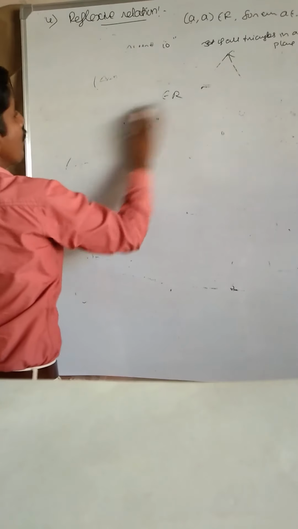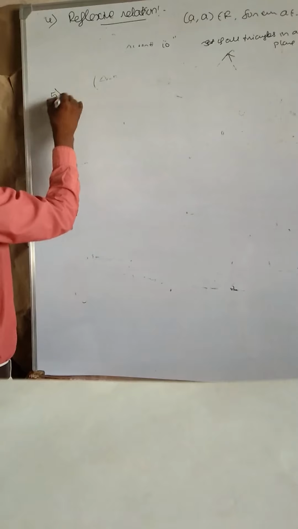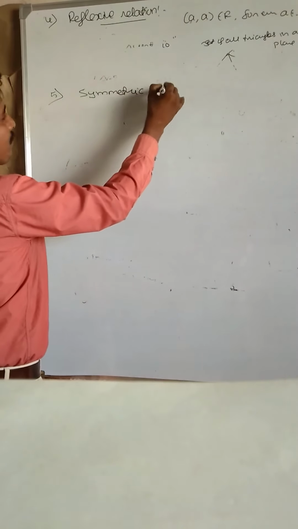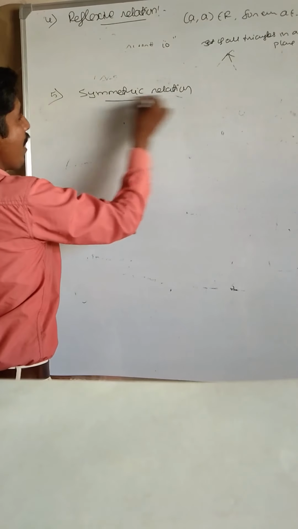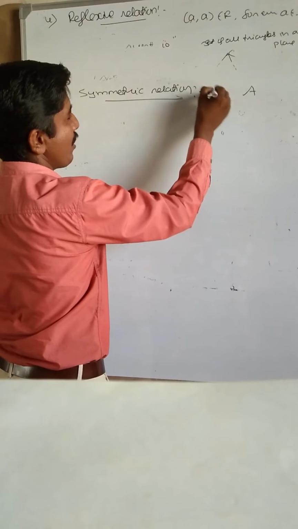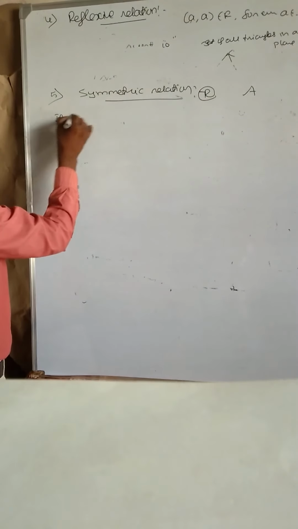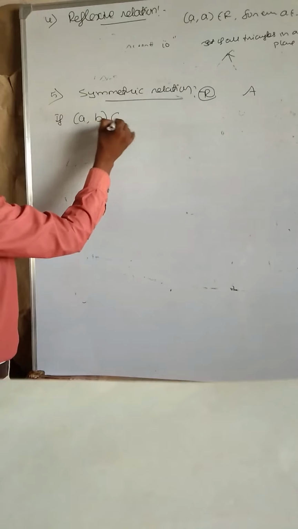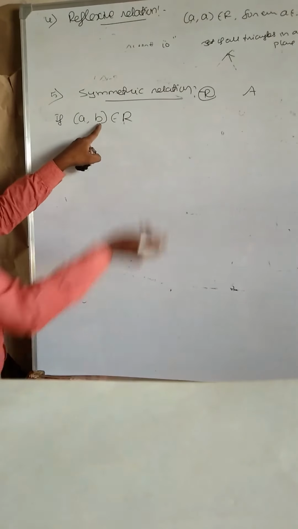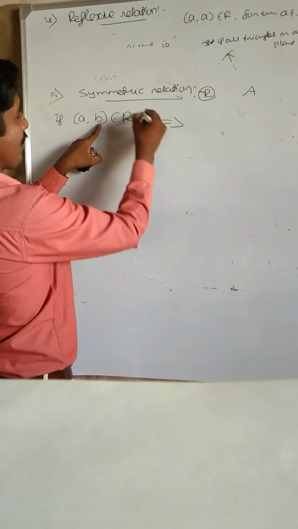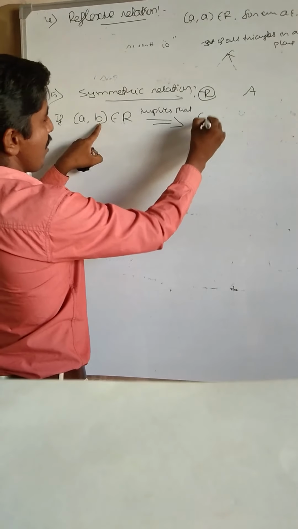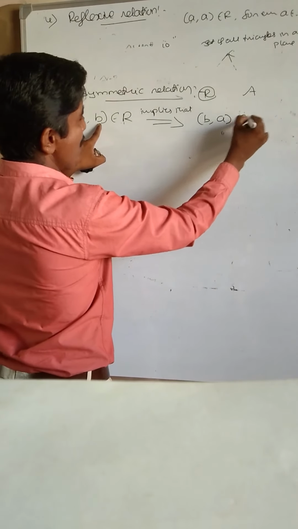So next we go to the fifth one, symmetric relation. Very important one, symmetric relation. Take a non-empty set, with the relation denoted by capital R. If (a, b) belongs to R, where (a, b) belongs to R means a is related to b, implies that (b, a) belongs to R.